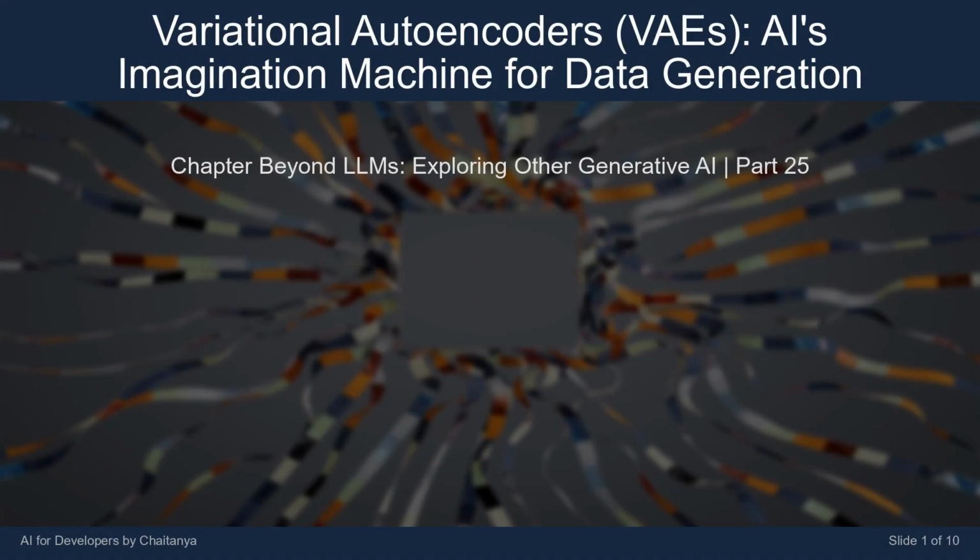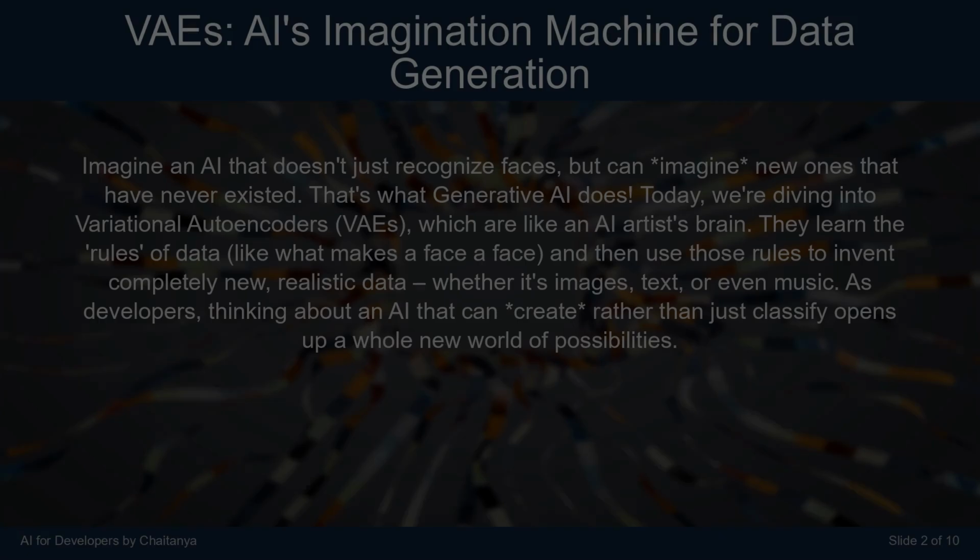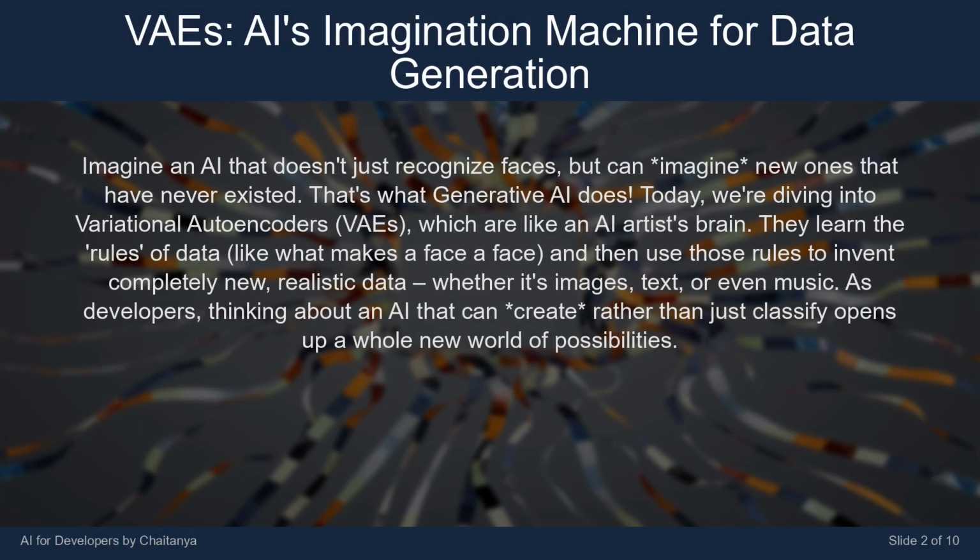I'm Chaitanya talking bot. Today's lesson is titled Variational Autoencoders, VAEs: AI's imagination machine for data generation. Imagine an AI that doesn't just recognize faces, but can imagine new ones that have never existed. That's what generative AI does.